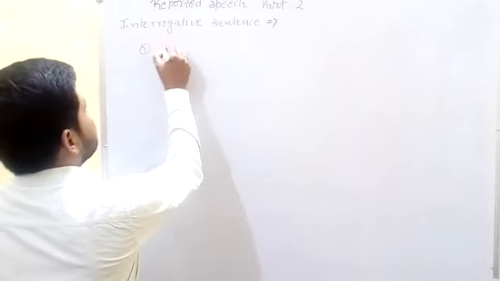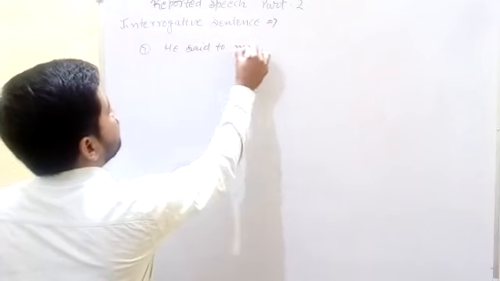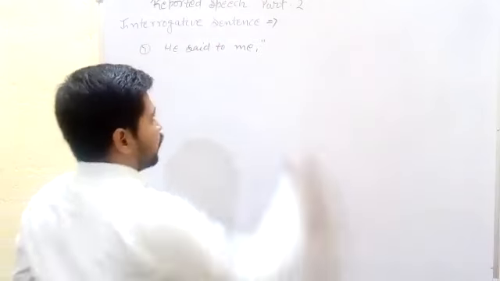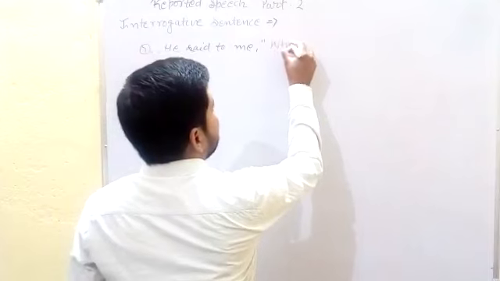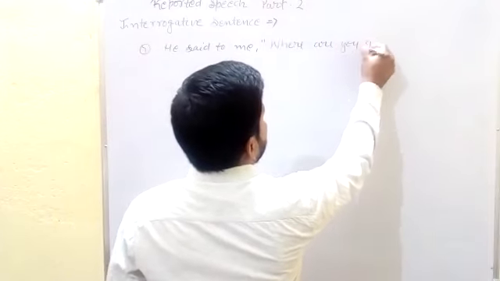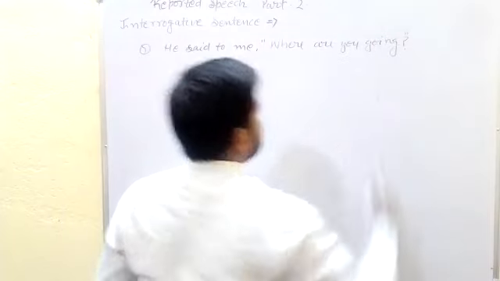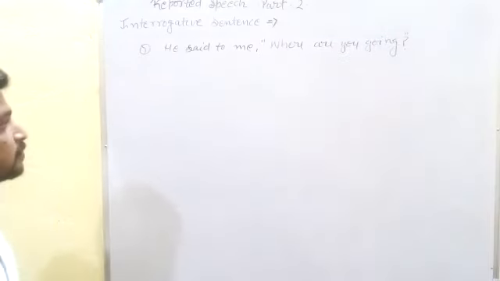For example, he said to me, comma, inverted comma, where are you going? It is an interrogative sentence, student.